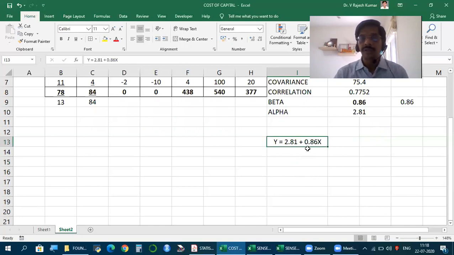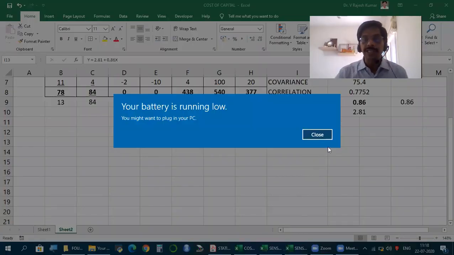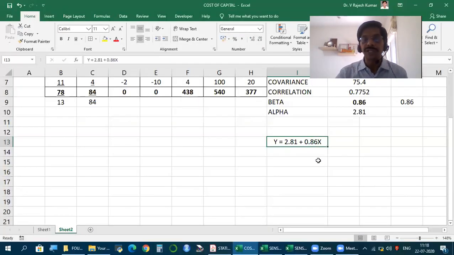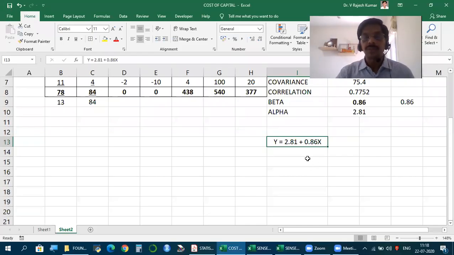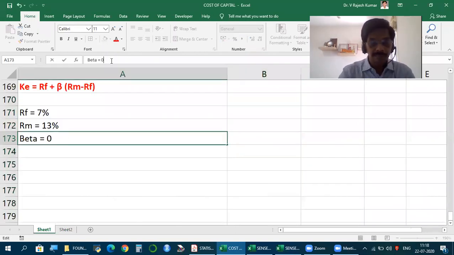This 2.81 is constant. With the change in market, the change in stock is happening because of which item? Beta. So beta is the measure which tells us the relation between stock and market. So now we know the beta as 0.86.